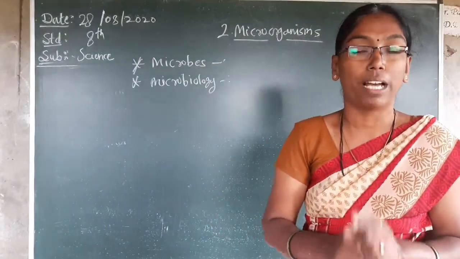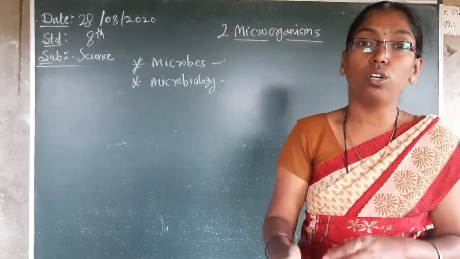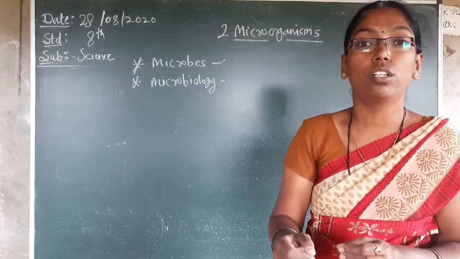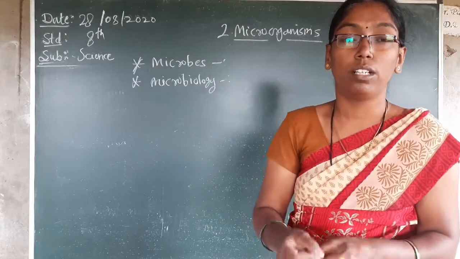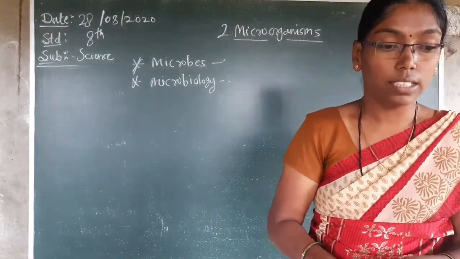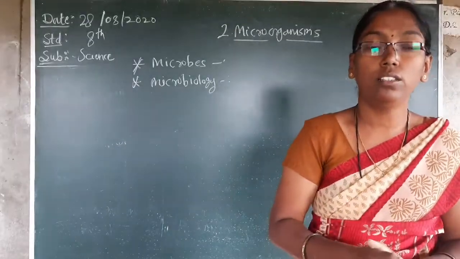You require a microscope for this, so only here in the school can we do it. In lake water or any water we can see microorganisms, in air also, and on land also. This practical we can do in the school when you come back.